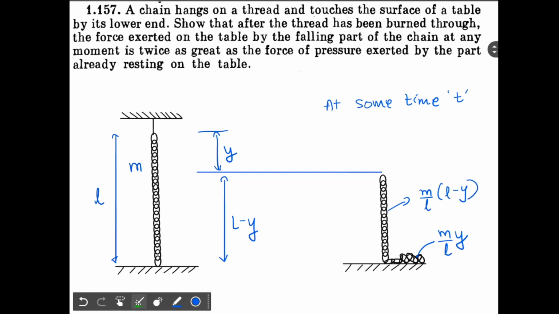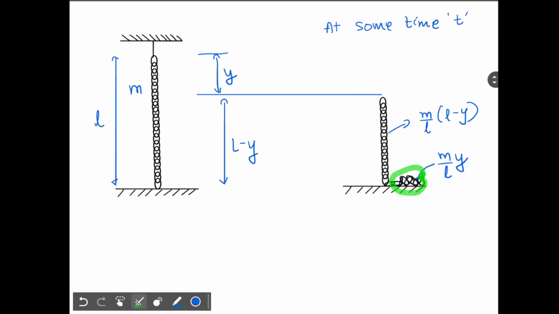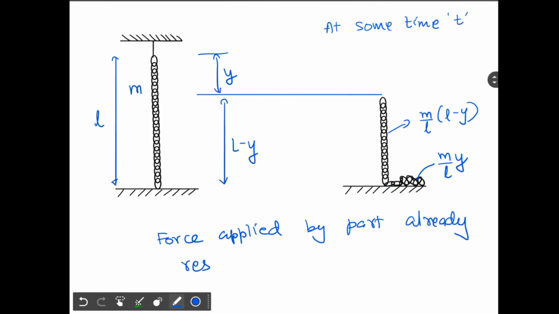Correct. So now look at this. The force of pressure exerted by the part already resting on the table. So this part is already resting on the table, and how much force is it applying on the ground? Force applied by the part already resting on the ground is how much? M by L into g, into y. Simple. Mass into g.